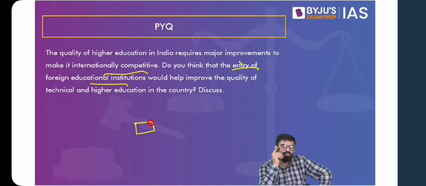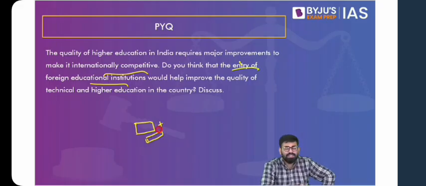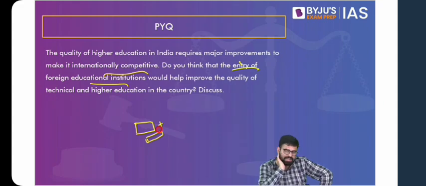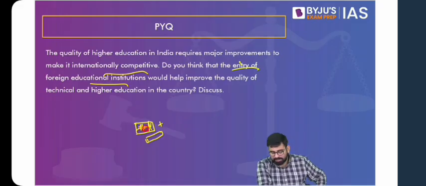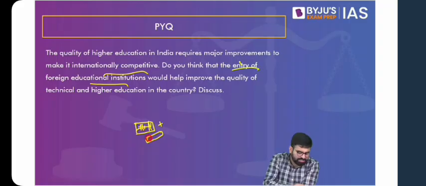So what you have to do is give more weightage to the positive aspect. And then, in conclusion, highlight briefly what can be the problems. So the major part of your answer goes to saying that the entry of these higher educational institutions would help improve the quality. So this is the main body part done. In conclusion, you can briefly say that it can lead to problems in regulation. It can also become a challenge to the regional local universities that are there in India, etc. So that can be mentioned briefly in conclusion.